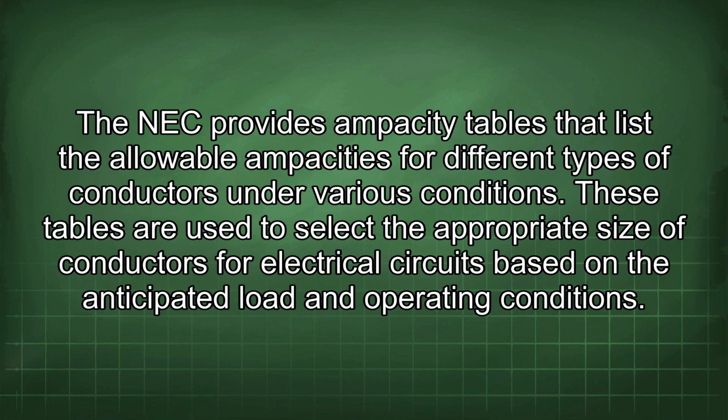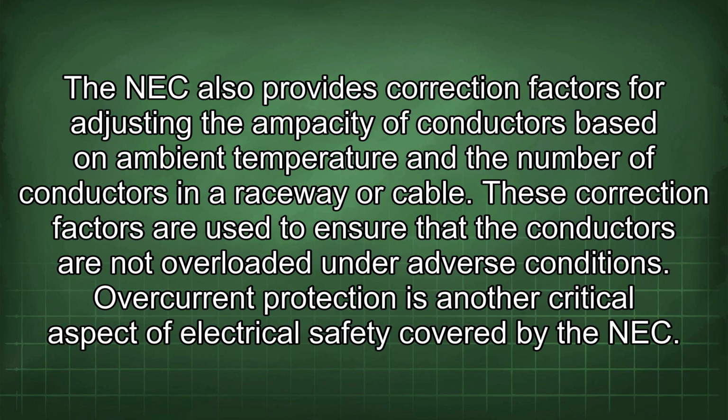These tables are used to select the appropriate size of conductors for electrical circuits based on the anticipated load and operating conditions. The NEC also provides correction factors for adjusting the ampacity of conductors based on ambient temperature and the number of conductors in a raceway or cable. These correction factors are used to ensure that the conductors are not overloaded under adverse conditions.